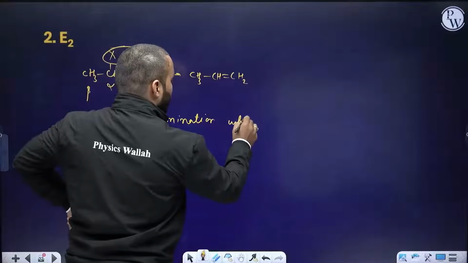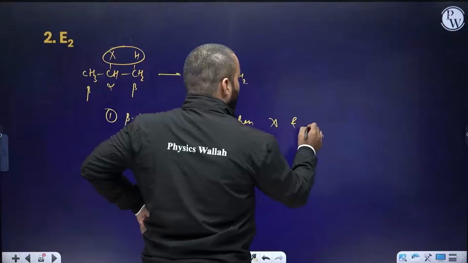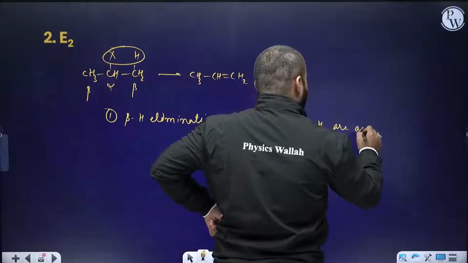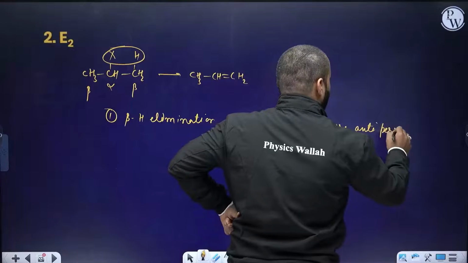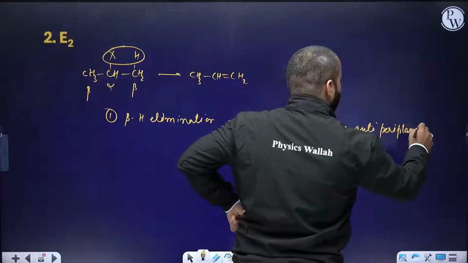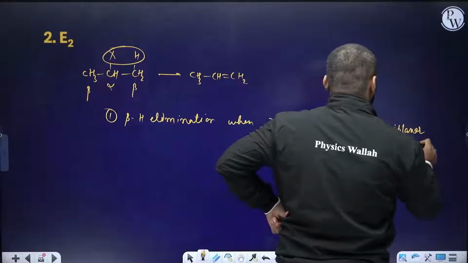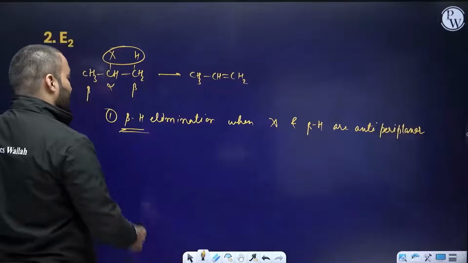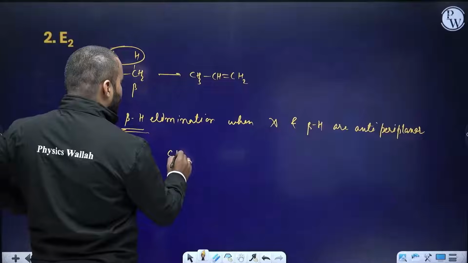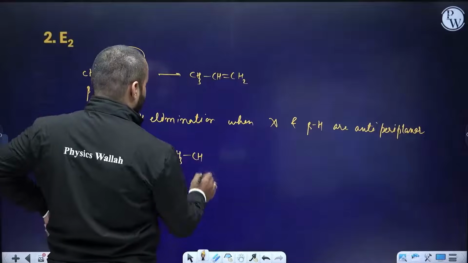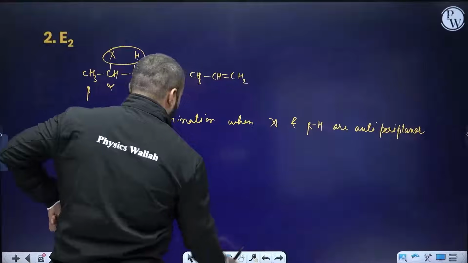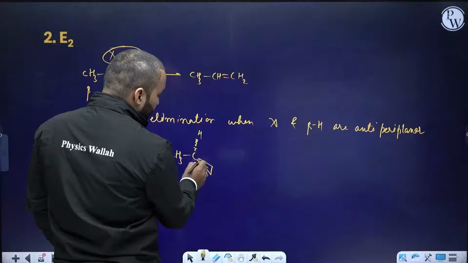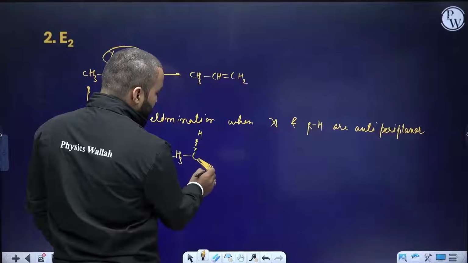when halogen and beta hydrogen are anti-periplanar to each other. Now, what's the meaning of anti-periplanar? They should be present in their opposite planes. Should be anti-periplanar. Let me show one diagram to help you in understanding what does anti-periplanar mean. Suppose I show that this hydrogen is present in the dash, and this is present in the form of wedge.